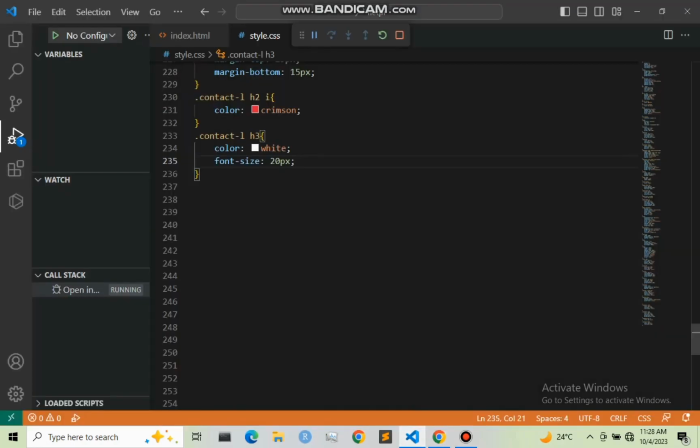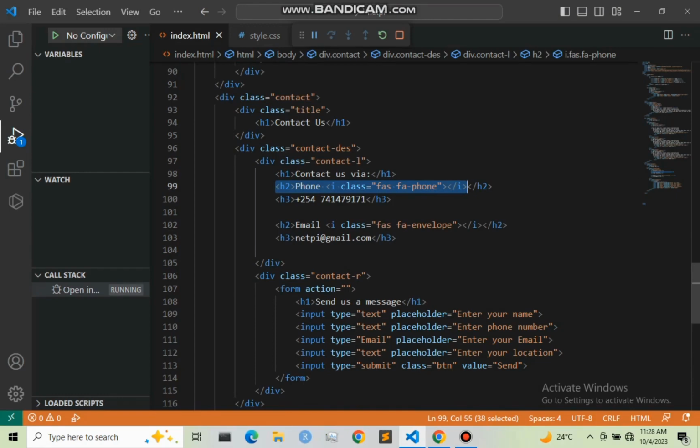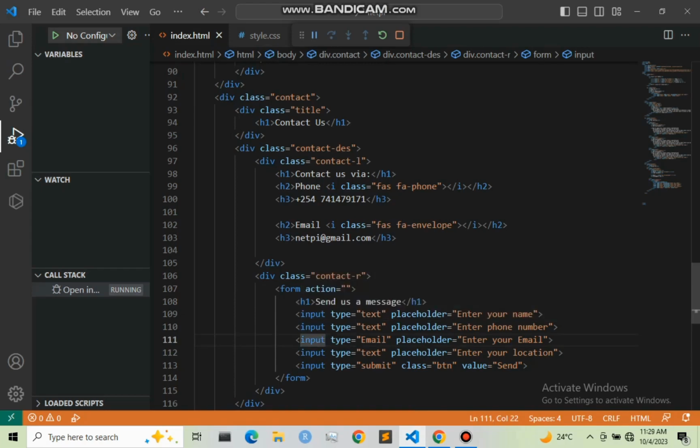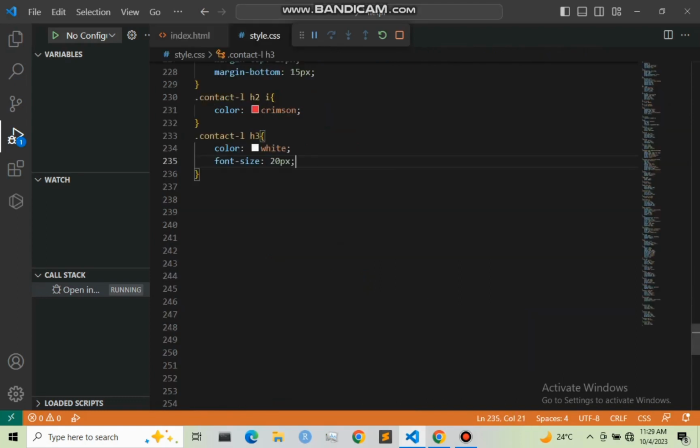On this right column, we have the title. We have this title as H1 right here. Then we have the input part. Let us start by designing the H1. Let us move to our style.css, and I'm going to say .conduct-right, and I'm going to start with our H1.